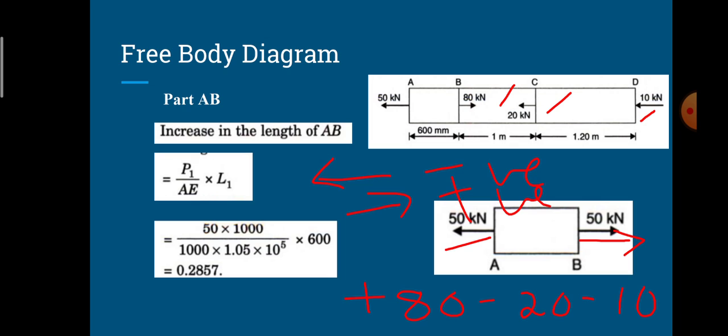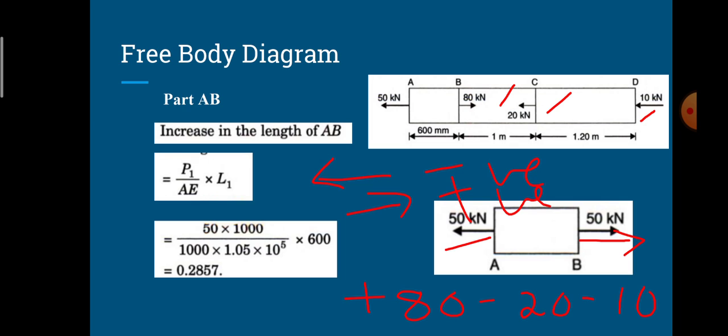So therefore we are supposed to find here the increase in the length of AB. In my previous lecture series I have explained the formula for determining the elongation of the bar. That is nothing but PL by AE, but here it will be taken as P1 L1 by AE. Here P1 is nothing but the magnitude of 50 kilonewton.